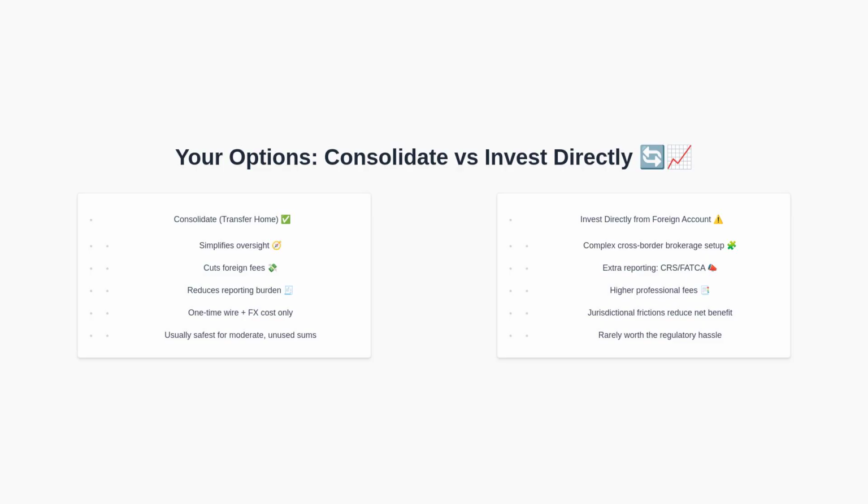On the other hand, investing directly from a foreign account can be administratively heavy. You may need a cross-border brokerage relationship, and you will likely trigger additional reporting such as CRS or FATCA that increases professional fees and complicates your compliance profile. Therefore, for many individuals, the regulatory hassle outweighs the marginal benefit of investing in that jurisdiction.